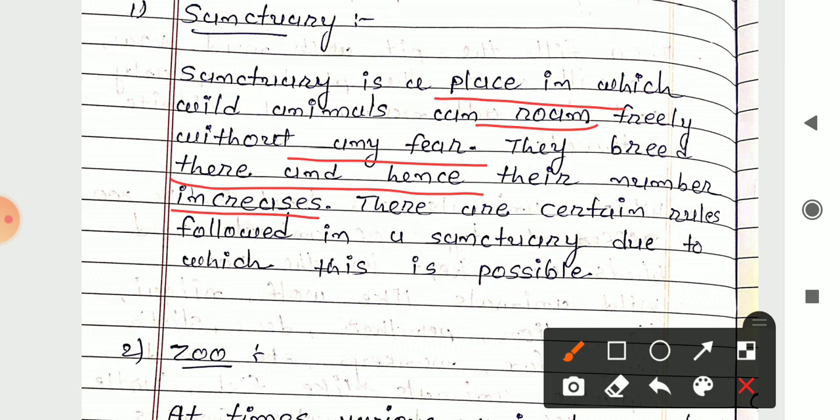They breed over there, they give birth to the young ones, so their number can increase in the sanctuaries, and there are certain rules followed in a sanctuary due to which this is possible. To make this possible, there are certain rules that everyone has to follow. So this is the sanctuary, a place where wild animals can freely move here and there.